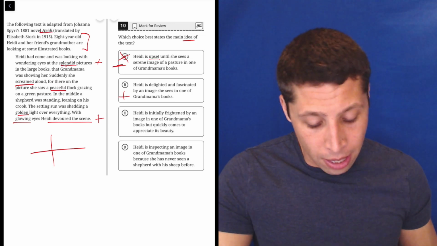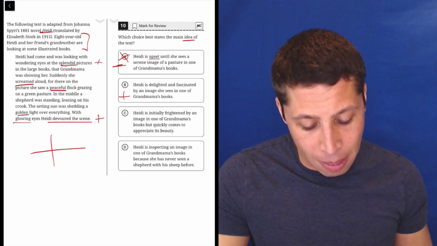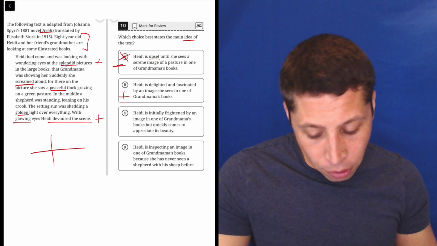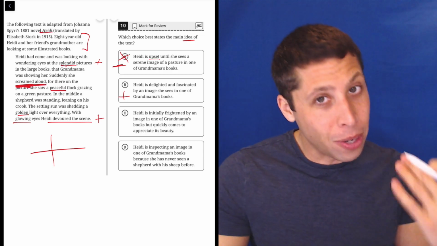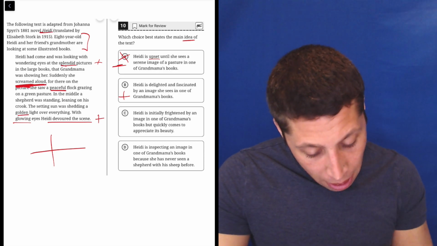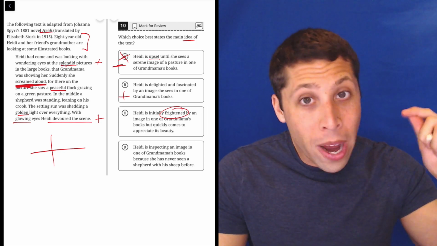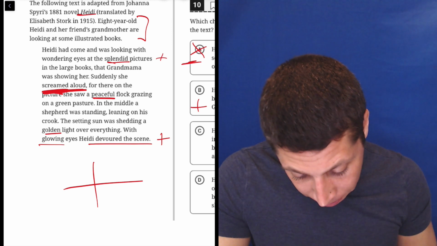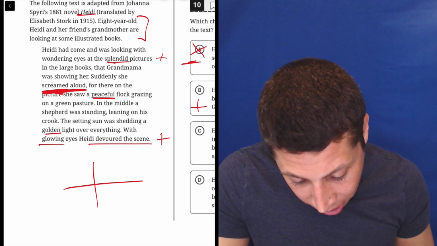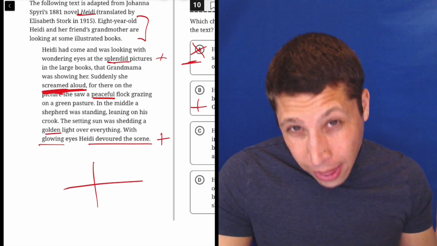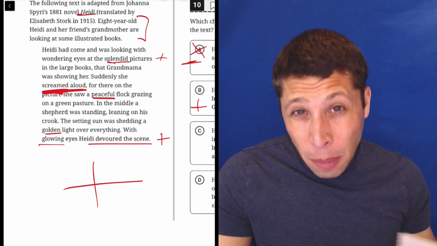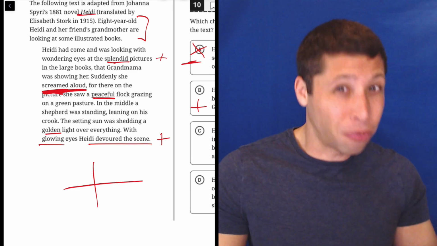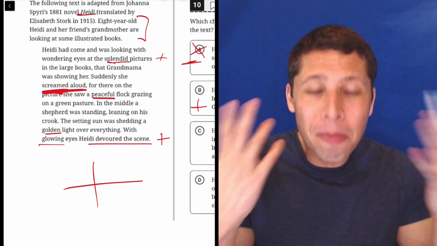That seems pretty good. Choice C, Heidi is initially frightened by an image in one of Grandmama's books, but quickly comes to appreciate its beauty. Again, they're really hoping that we interpret this scream as fear. But let's think about it. Where does it say that she is frightened? We need evidence of that. So we have the scream, but then what does she see? A peaceful flock. You really think that she's turning the page, seeing a bunch of nice fluffy sheep, and she's afraid of the sheep? It doesn't make any sense, right?